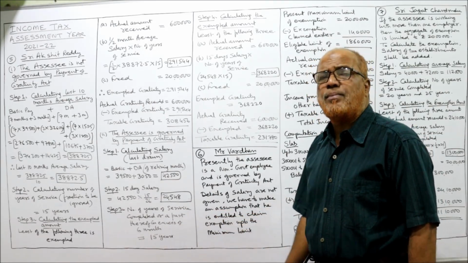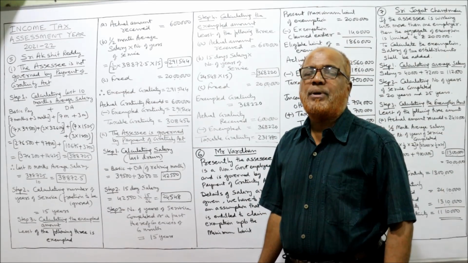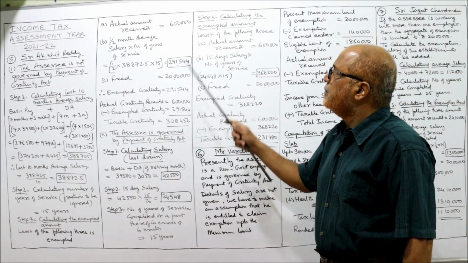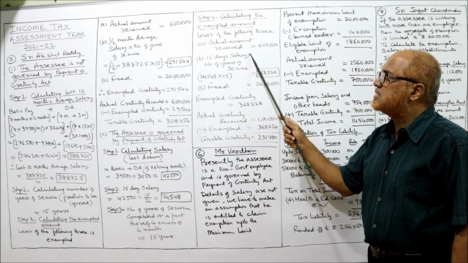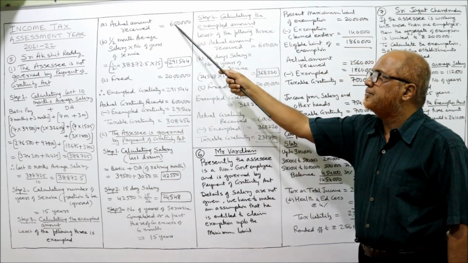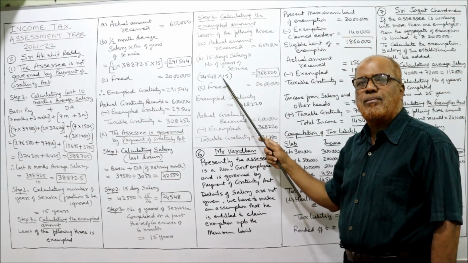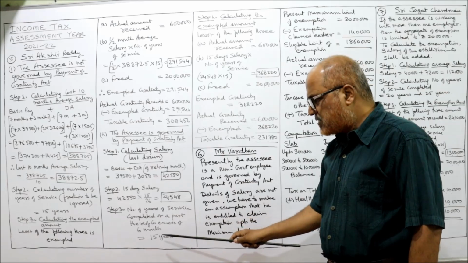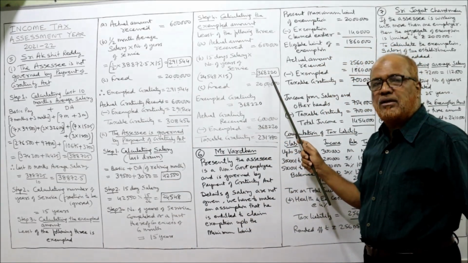Number of years of service completed, or a part thereof in excess of 6 months. But we don't have any fraction. Only 15 years are given. Directly we have taken it. Now calculating the exempted amount. The least of the following three amounts is exempted. First one, actual gratuity received is 6 lakh. Second, 15 days salary into number of years of service completed. 15 days salary is 24,548, number of years 15. Multiply both, you will get 3,68,220.